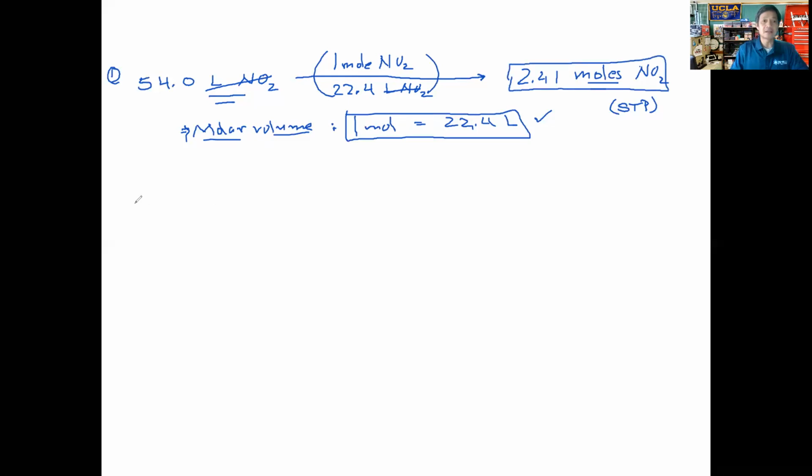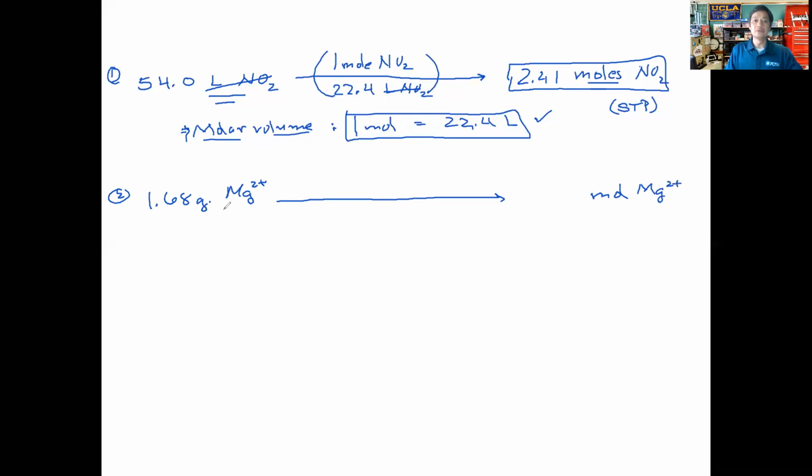Let's go ahead and take a look at the second problem. Then let's go ahead and work these remaining problems out. Okay, all right. So question number 1, it's a conversion. So we are told then that we're starting out with 1.68 grams of magnesium ions. So the magnesium ions, that is the object, the substance that we're dealing with. Okay, and we're going to solve then for moles, and I'm going to abbreviate here as moles of magnesium ions as well. So that's the conversion that we're doing. This is what we start out with. This is what we're going to solve for.